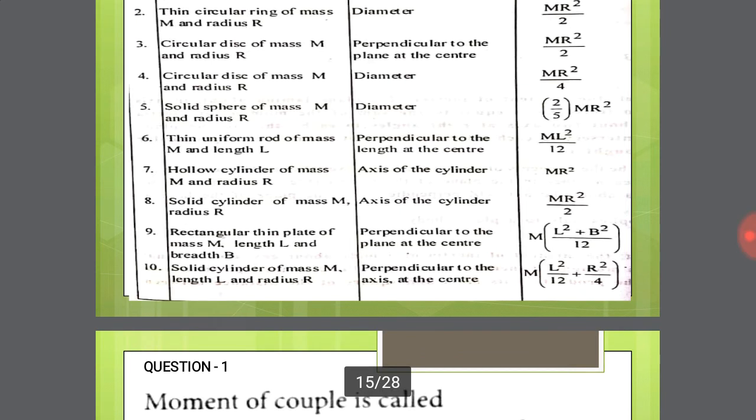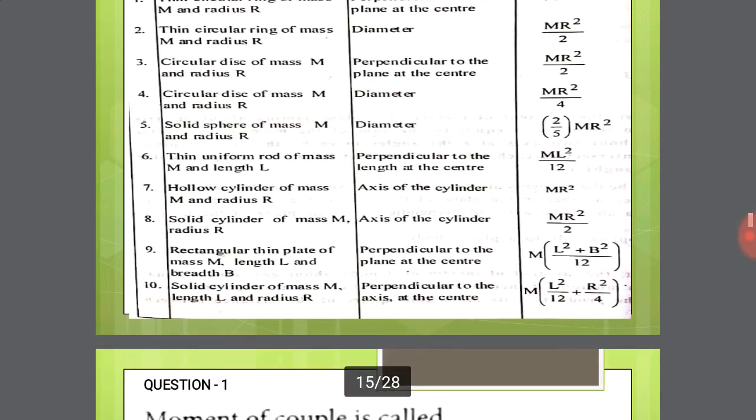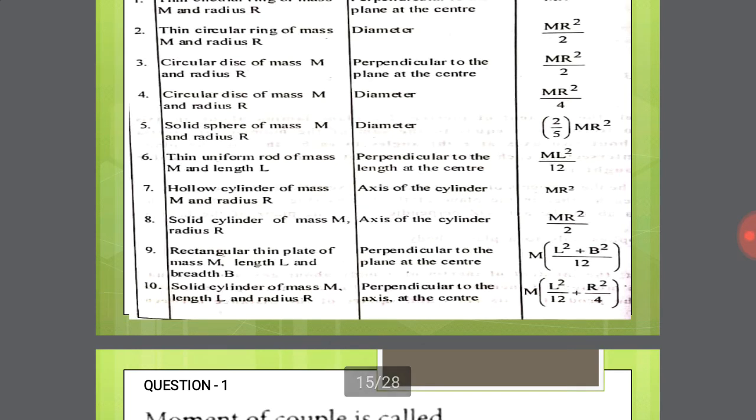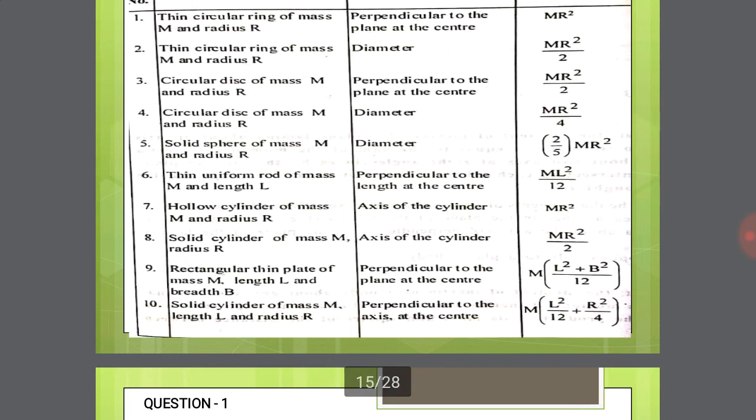Next one, a solid cylinder of mass m, length L and radius R, axis of rotation perpendicular to the axis at the center, expression M into L square divided by 12 plus R square divided by 4. So these are all some important formulas regarding moment of inertia of some regular bodies. Next we discuss some important MCQ questions.